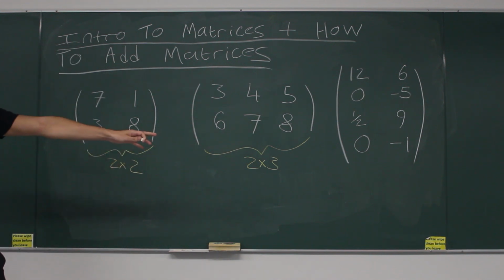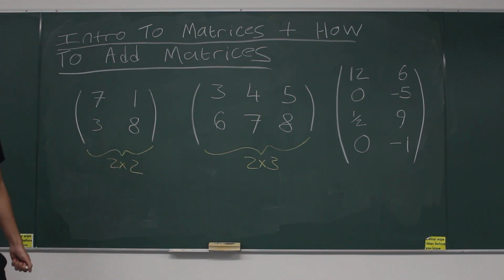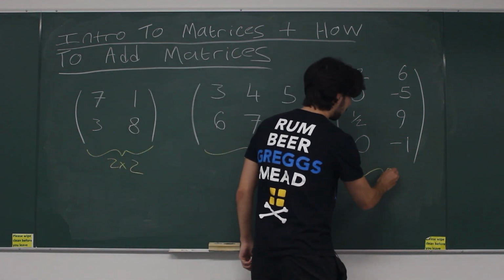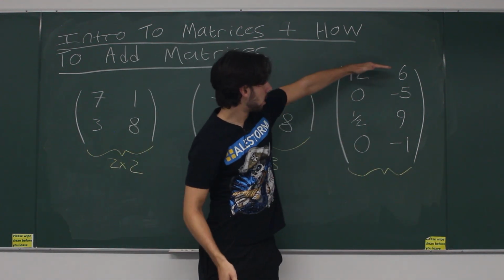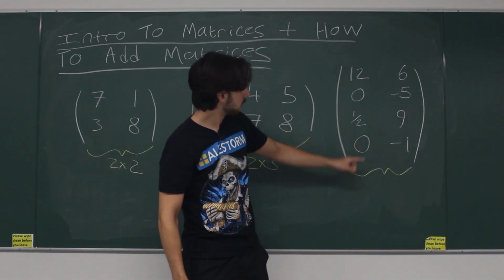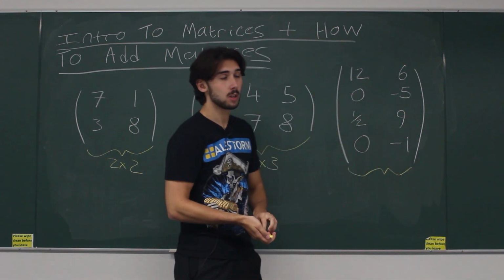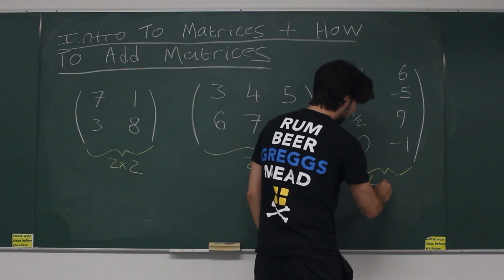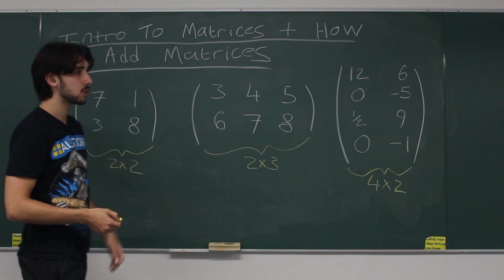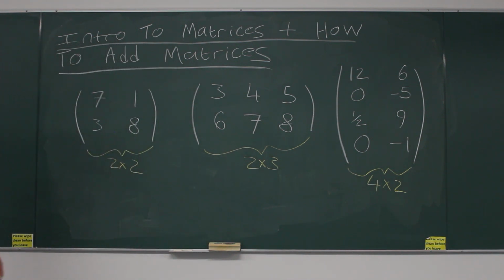And finally, pause again, have a think about that third matrix. I'm now going to tell you. Let's count the rows: 1, 2, 3, 4 rows, and 1, 2 columns. So this is a 4 by 2 matrix. Okay? That's how we describe the dimensions of a matrix.